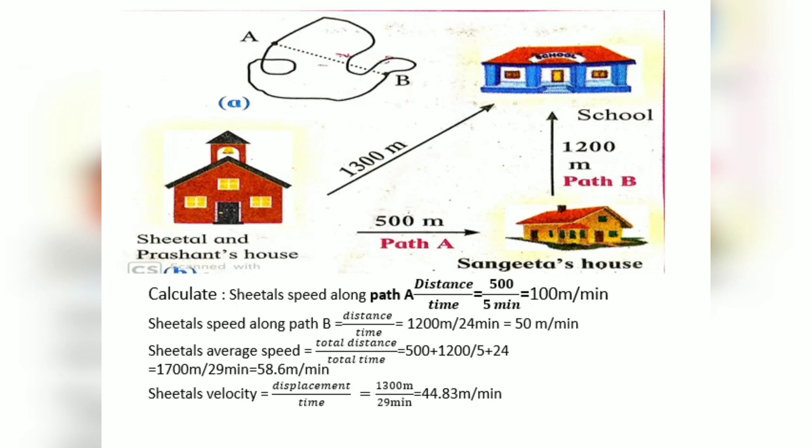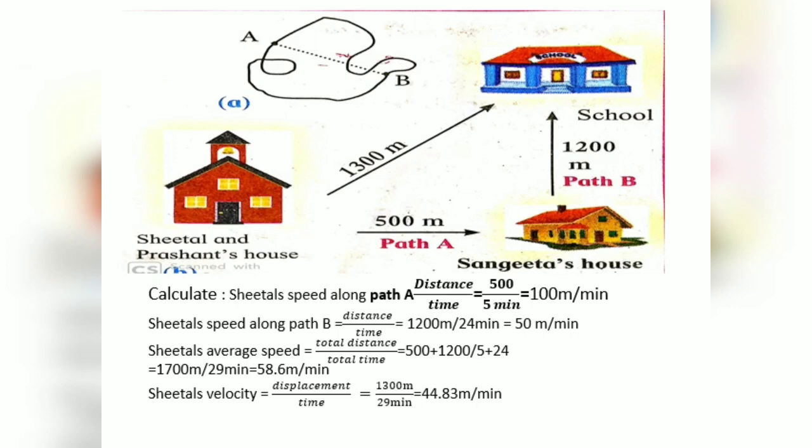Now we have to see the velocity. Sheetal's velocity along the path. Now here, what is the velocity? The displacement. Instead of going to Sangeeta's house, if she directly moved towards the school, the shortest distance she has travelled, that is displacement upon time.